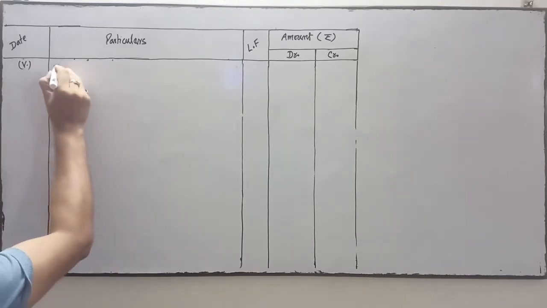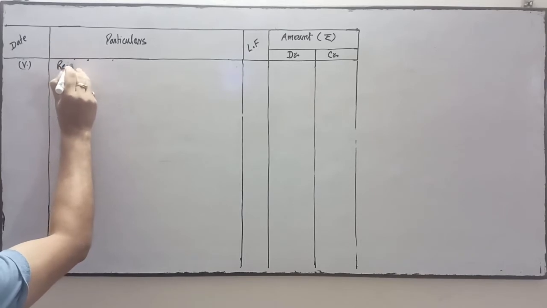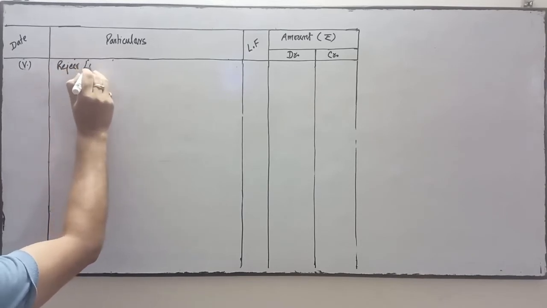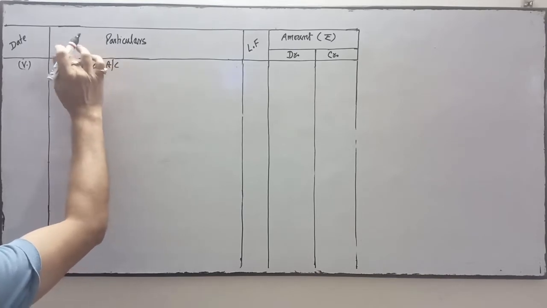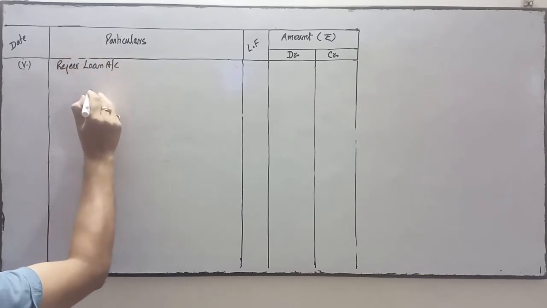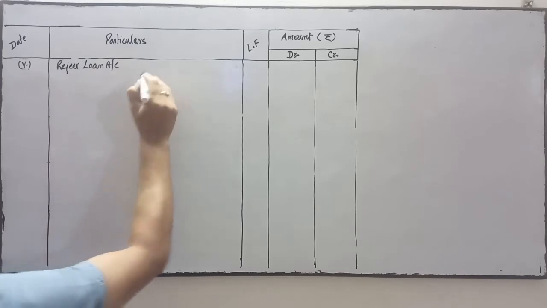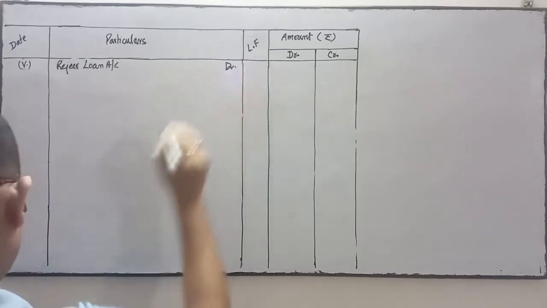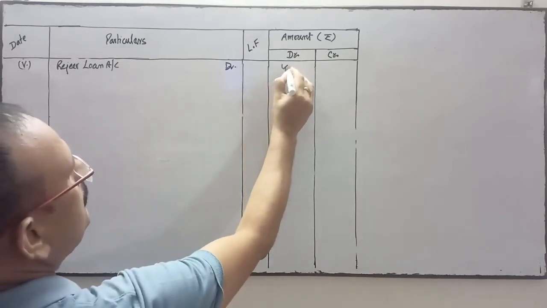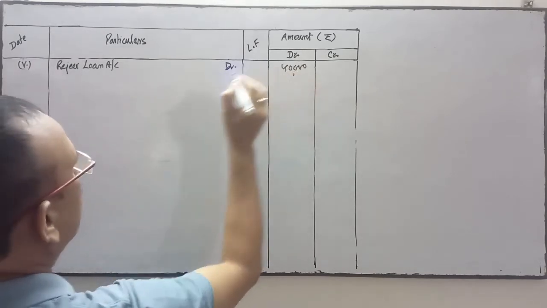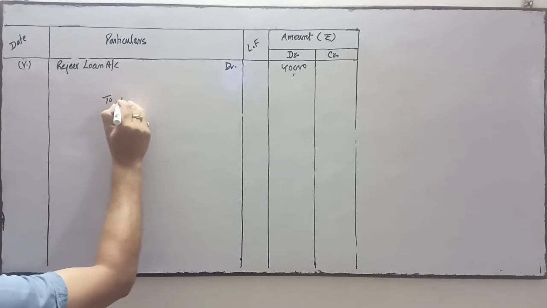So Rajiv loan account will be debited. Rajiv's loan is 40,000, and this was settled at 41,000 through the bank account.